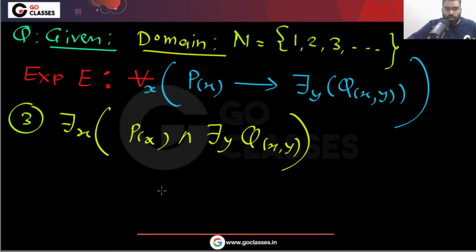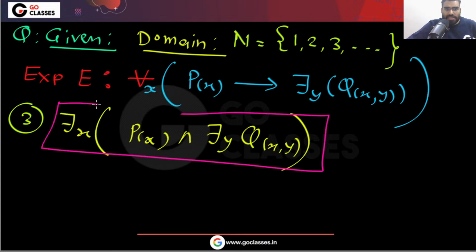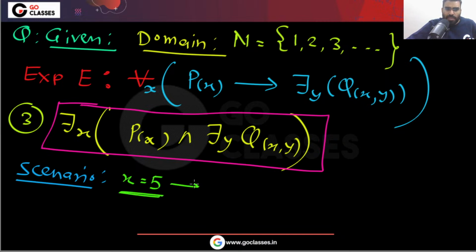This option is actually not correct, because what this option is saying, please see. It is saying that there is someone for whom P is satisfied, and there is someone such that Q(x, y). Let me tell you why this option is not correct. Consider this scenario. I am giving you a scenario. Let me assume that for x equal to 5, P is true.